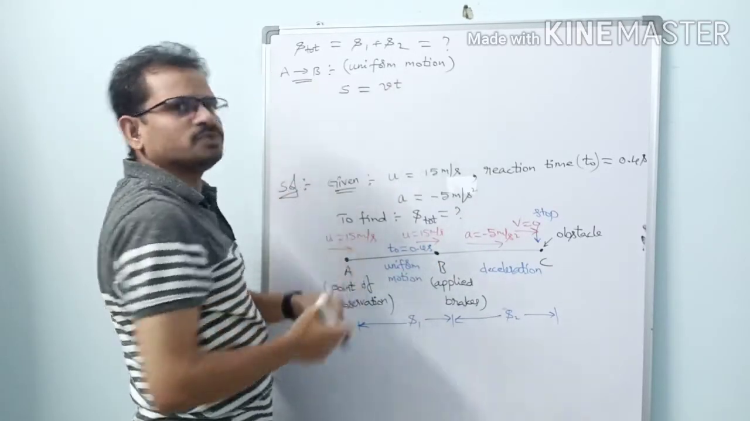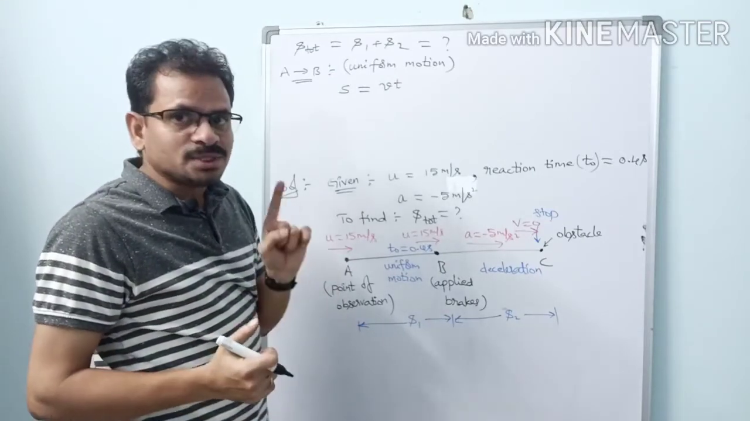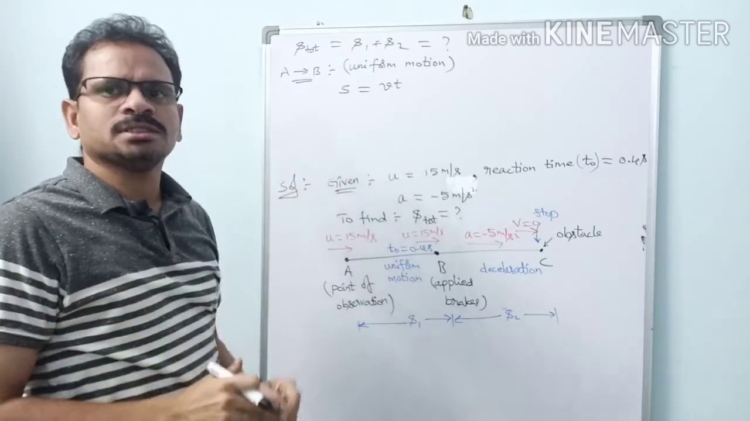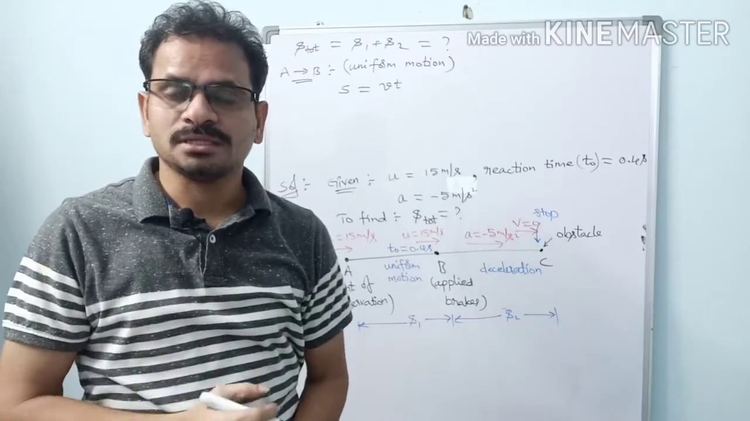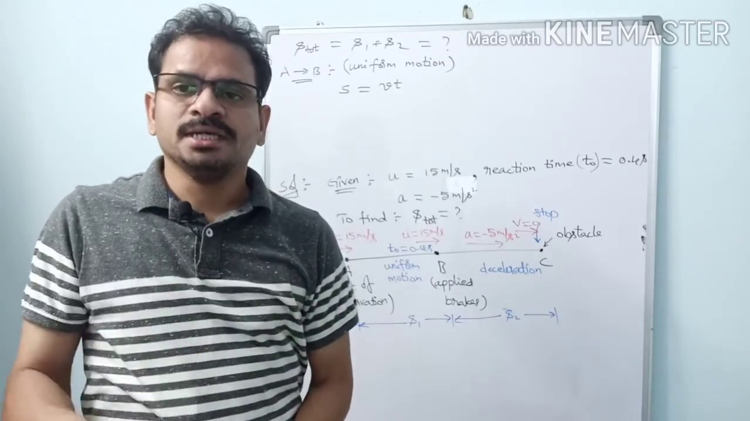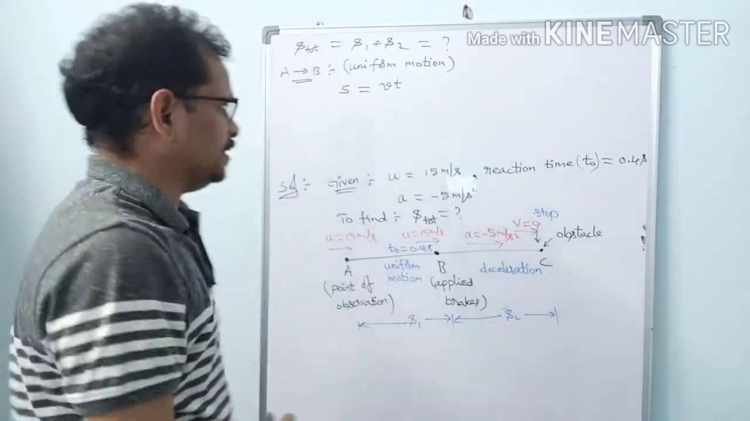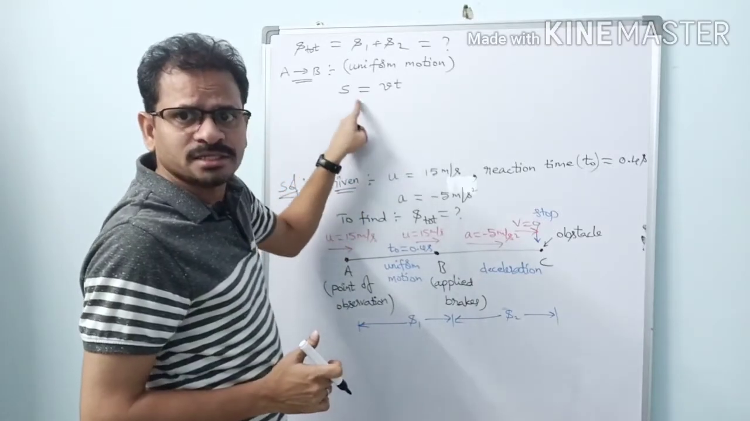What type of motion is it? We should know, because we have to apply kinematic equations. If it is uniform motion, we have only this equation. If it is uniformly accelerated motion, then we use the set of kinematic equations: S equal to ut plus half at square, v equal to u plus at, v square equal to u square plus 2as. All these are meant for bodies moving with a constant acceleration, right? Here, since this is uniform motion, we have only one equation, that is S equal to Vt.